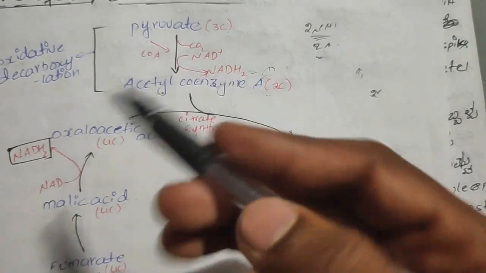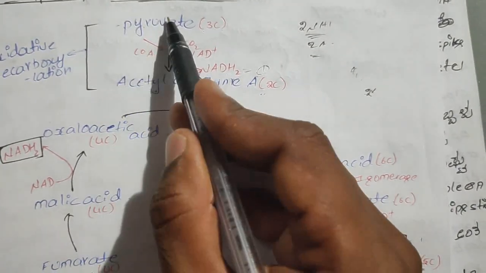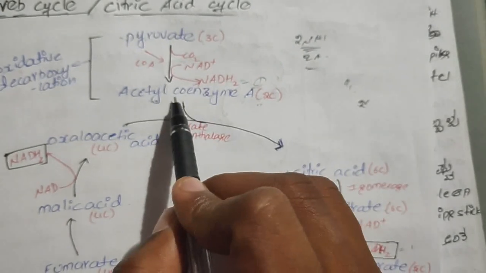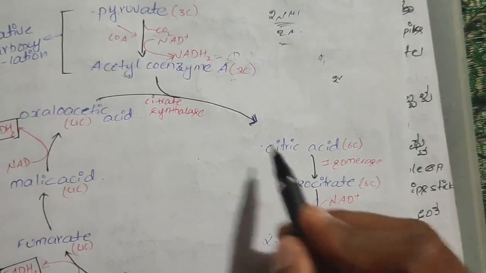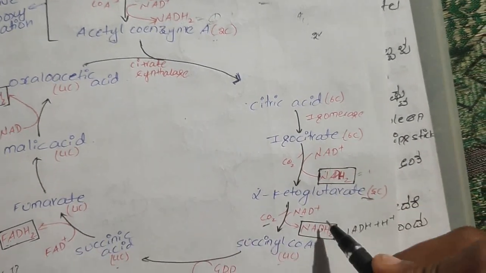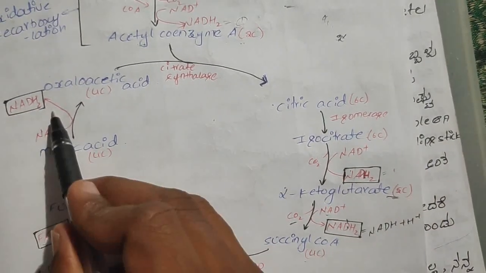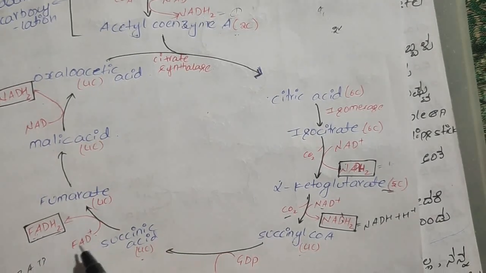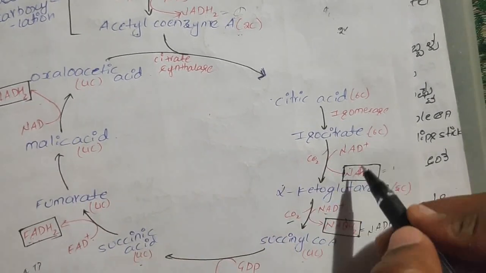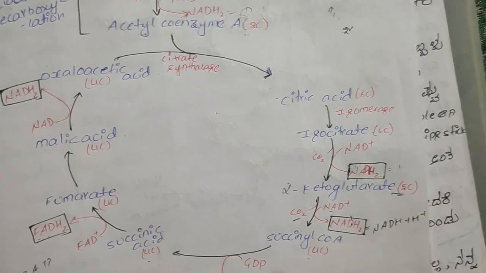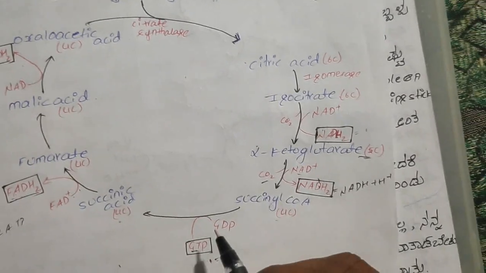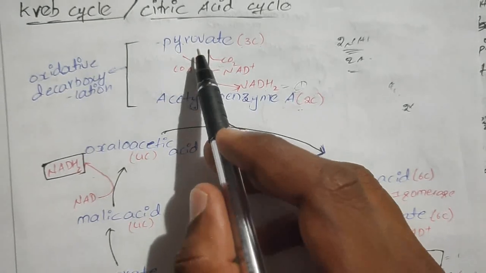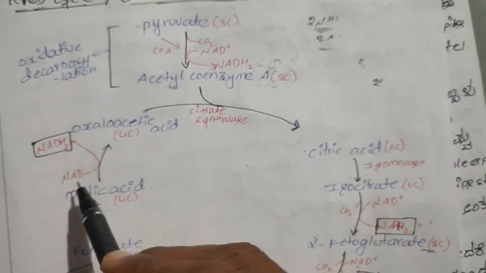1 NADH2. If we take 2 molecules of pyruvic acid, then we get 2 molecules of NADH2 here, 2 molecules of NADH2 here, 2 molecules of NADH2 here, and here 2 molecules of FADH2, and here also 2 molecules of GTP. Since we took only 1 pyruvic acid here, we got only 1 molecule.